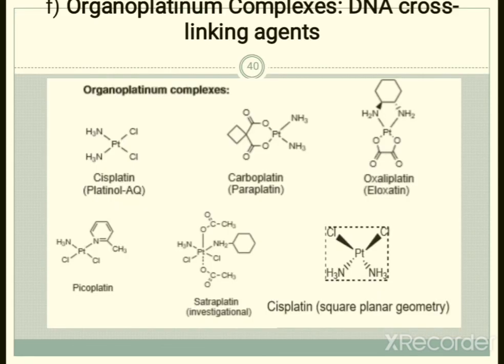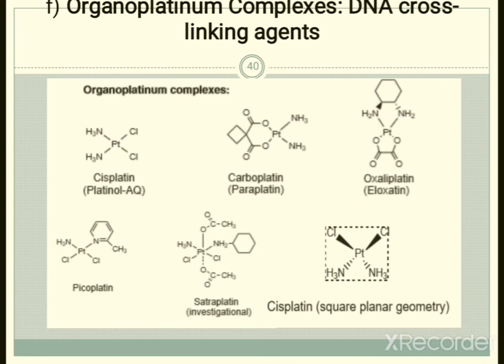So the next major category of these alkylating agents is organoplatinum complexes, or we can simply call them platinum analogs. These are DNA cross-linking agents.